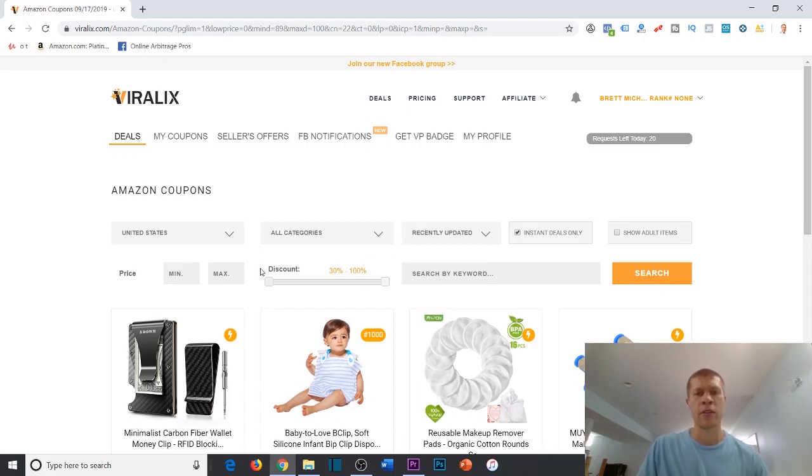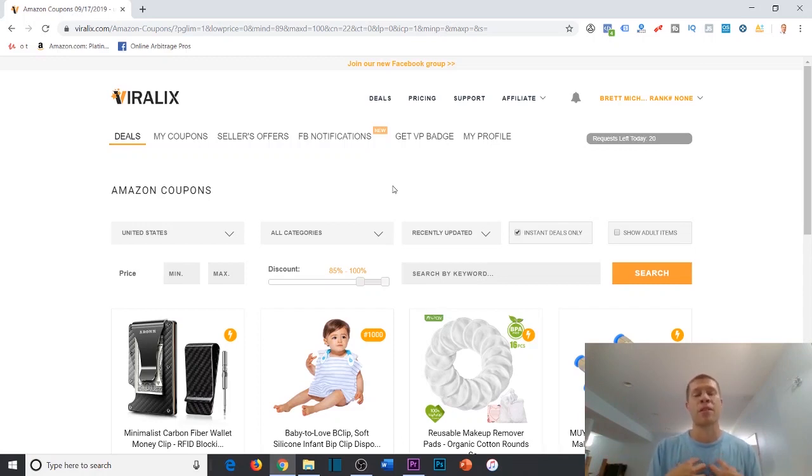So I'm going to click instant deals, and I'm also going to discount this all the way up to like 90% and see what comes up in the search results. Now, you can stay a little bit lower at like 80. You can stay a little bit lower at like 70. You can go all the way up to like 95. It really depends on what you're looking for. So I'm going to go at like 85 to show you some good examples of deals here. But the key here is all you're looking for is a product that you can buy for cheap, right? Hence the coupon code, then resell back on Amazon or other websites for a profit.